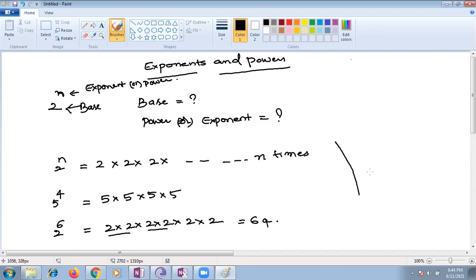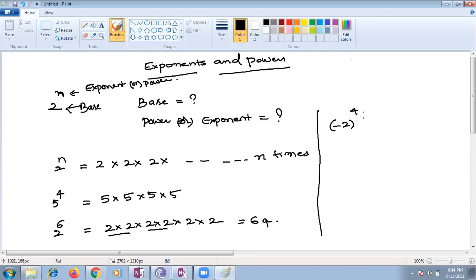Suppose the question, just a minute, children. Ma'am, day before yesterday you gave this as homework, no, ma'am. Yes, we are just recalling the points and going to the next concept. See, children, suppose the number is minus 2, base is a negative number.